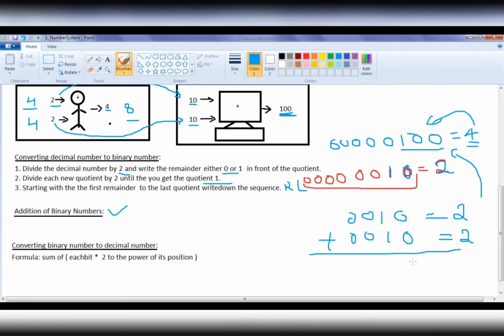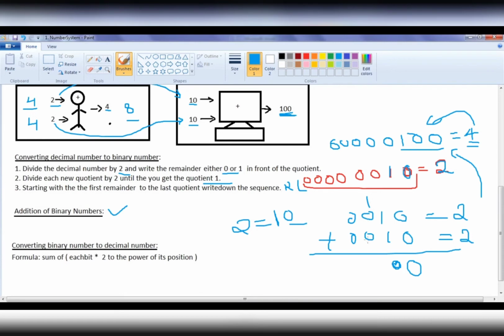0 plus 0 is 0, that is correct. 1 plus 1 is how much? It is 2. I cannot write 2 here because in the binary number system we have only 1 and 0. So first thing, we are going to take the binary equivalent of 2, that is 10. What we do is, we remove this 2, we write 0 here, or the computer writes 0 here, you can think like that. And this 1 will be carried to the next position.